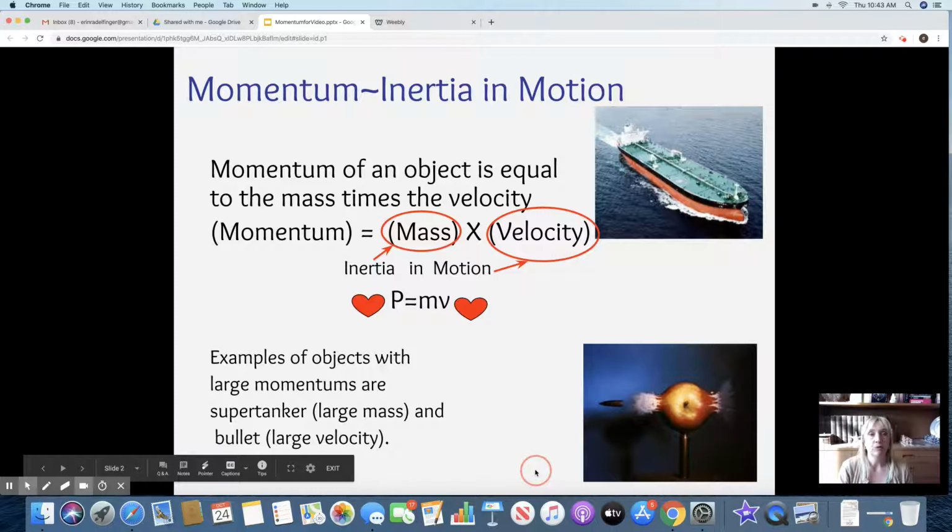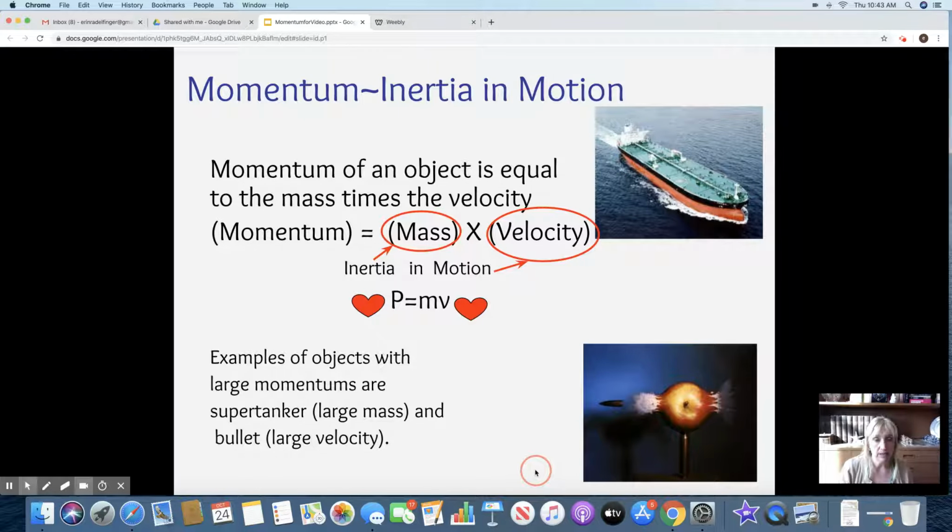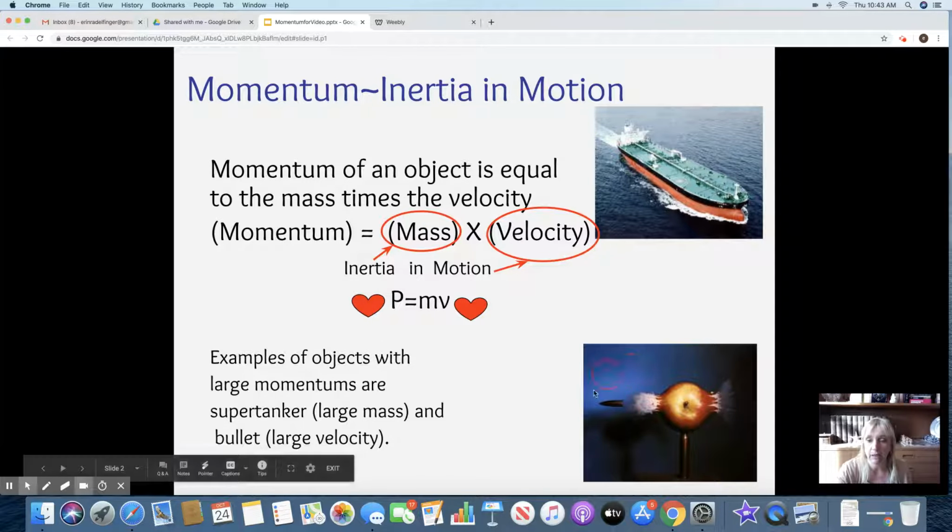All right, so what's momentum? Momentum is inertia in motion. We have the mass, which is inertia, and we have velocity. So something that's a large barge would have a lot of momentum, or something that has a large velocity, like a bullet down here, has a lot of momentum.